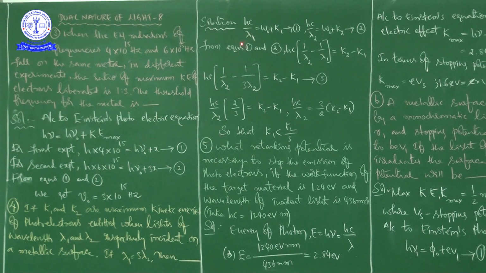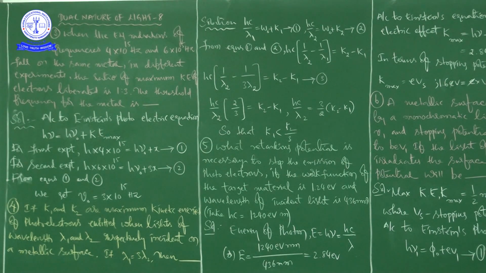This is what E is equal to W naught plus K, right? So two things are here, two cases or two situations. In the first case, Hc by lambda 1, because two are there, we definitely have to mention 1 and 2.